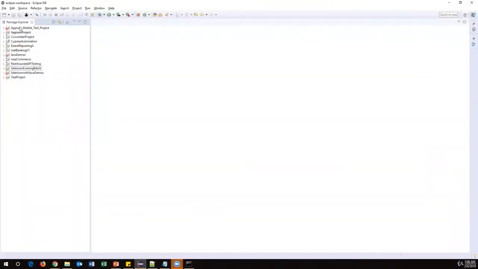By default in the Package Explorer, you don't see anything. These are the different projects I have created. In your case, you don't see any projects here, so we have to create a new project. A project, in the sense, is a kind of folder in which we can write all our Java programs. Now I'll show you how to create a Java project in Eclipse.